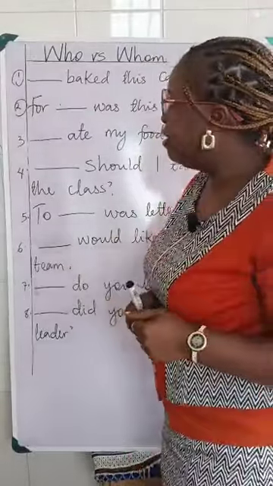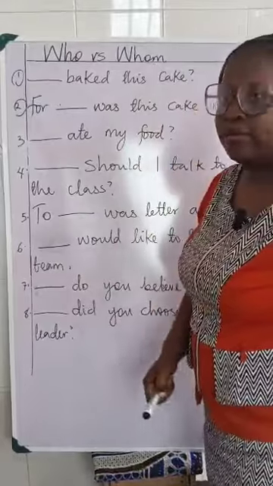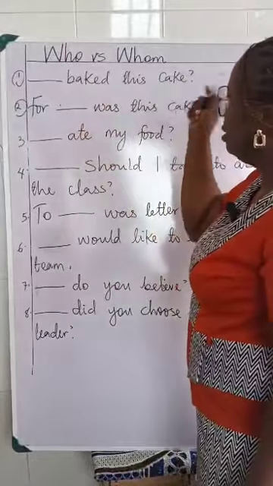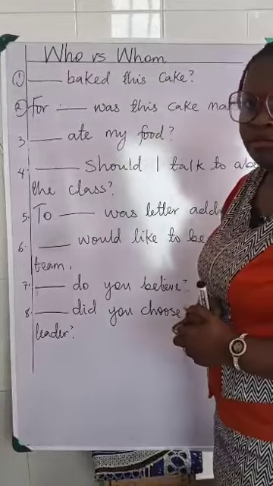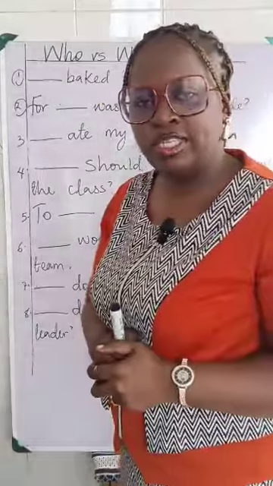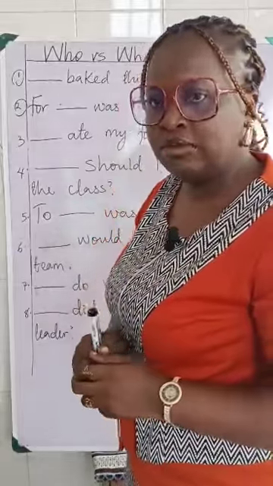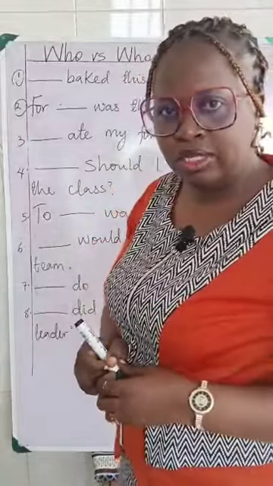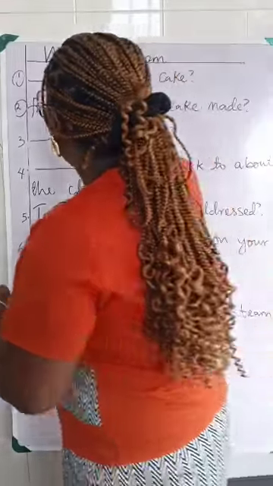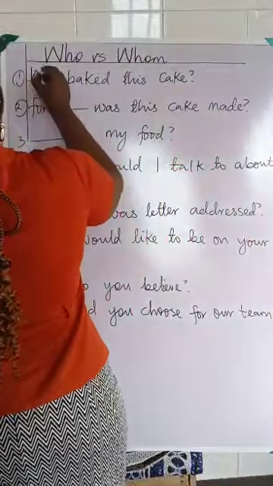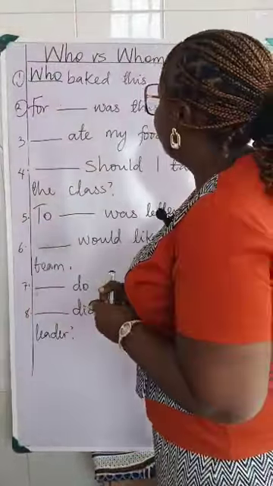You will enjoy the class, I promise. Number 1: Dash baked this cake. He baked this cake. Him baked this cake. Which one do you think should go well with the sentence? Is it the object or the subject? It is the subject, right? So we'll replace it with who. Who baked this cake? Start with a capital letter because that's the beginning of a sentence.